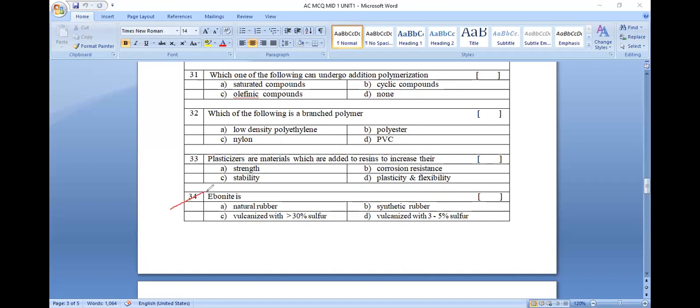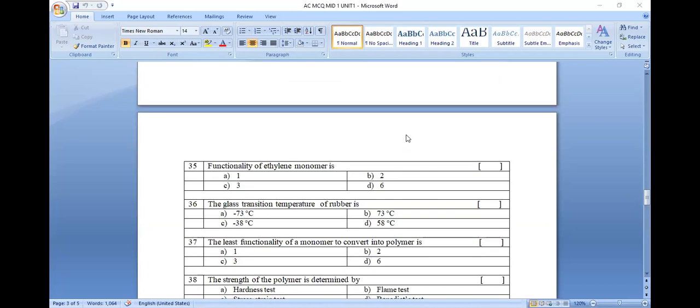Question number 34. Ebonite is a natural rubber containing about 30 to 35% of sulfur. What is known as ebonite rubber? Ebonite rubber is nothing but rubber containing 30 to 35% of sulfur.